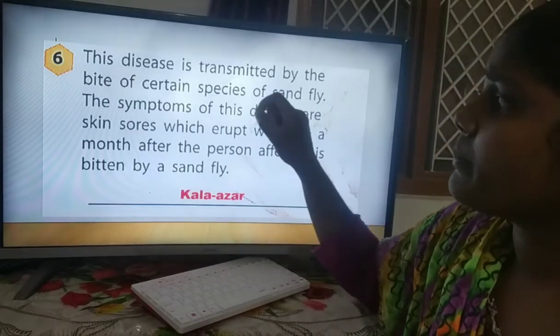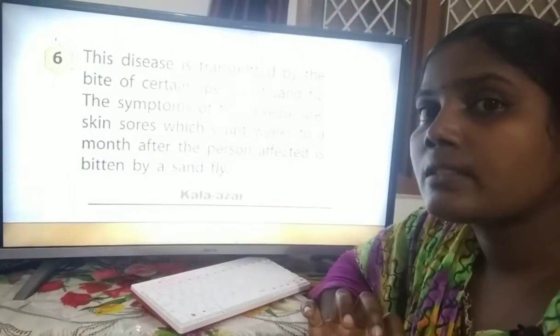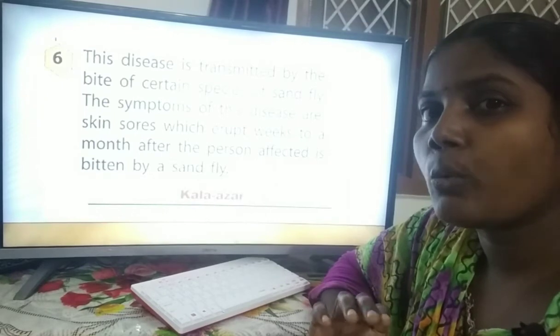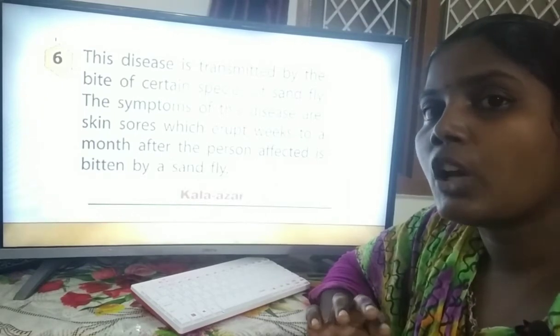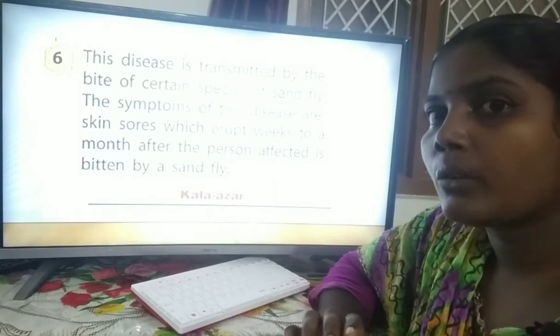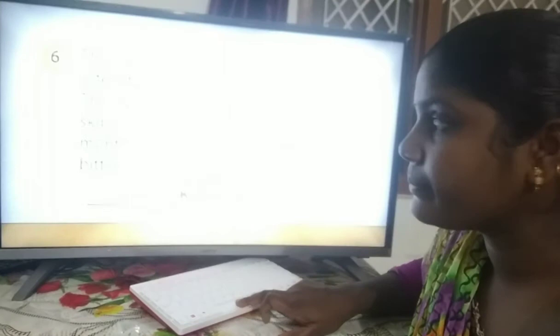So if the insect bites us, we do not get the symptoms suddenly. We will see the symptoms after 1 week or 1 month or 2 weeks. After that only we come to know whether we are having Kala Azar or not.